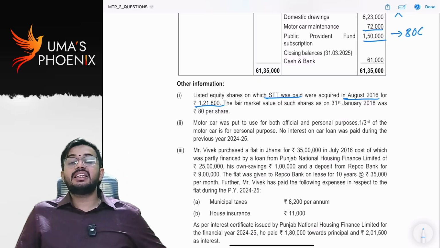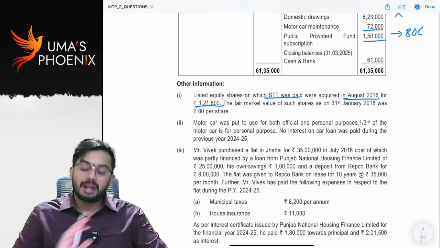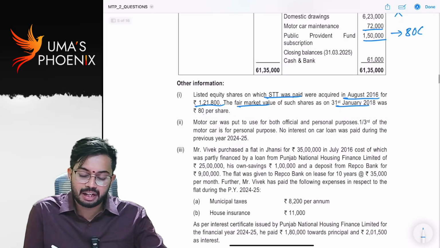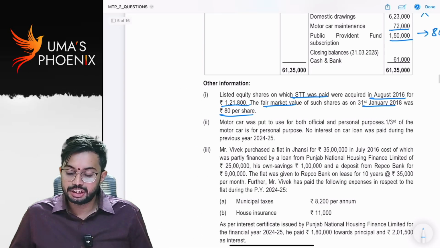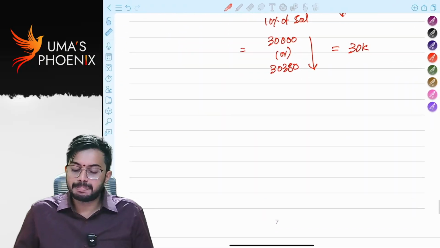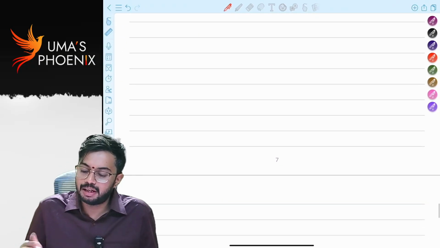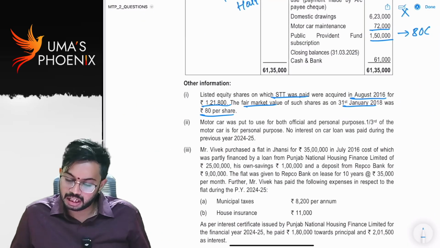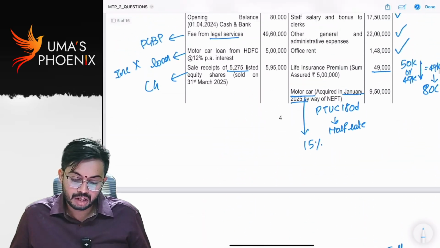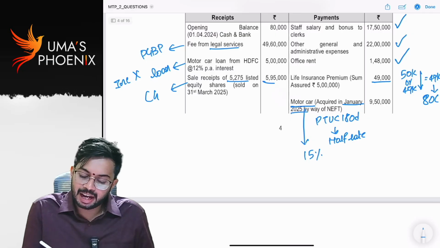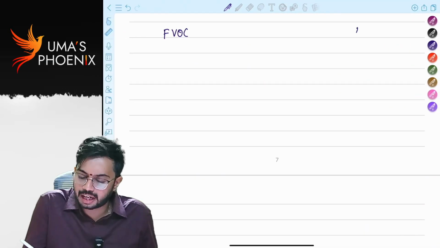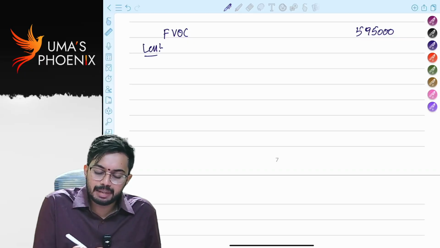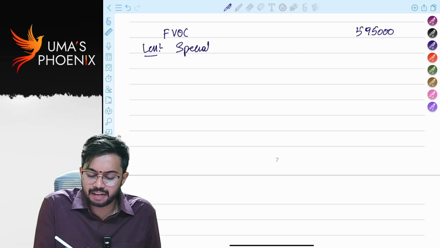1,21,800. That means these were acquired before 1st February 2018. Fair market value as on 31st January 2018 was 80 per share. So on this, special cost of acquisition is available. How much is full value of consideration? Full value of consideration is they are sold for 5,95,000. Full value of consideration 5,95,000. These are grandfathering investments. So special cost of acquisition is available.